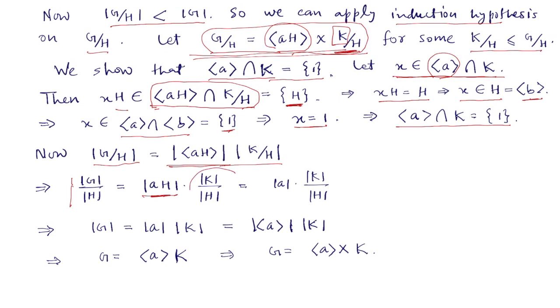The order of K by H becomes the order of K divided by the order of H. We have proved that the order of aH is simply the order of a, so this becomes the order of K. The order of H is cancelled from both sides, so we are left with the order of G equal to the order of a times the order of K, but the order of this element a is the same as the order of this cyclic group. So the order of G is the product of the orders of these two groups, so that means G is the product of these two groups, but the intersection of these two is already the identity, so this shows that G is the direct product of a with K, and this proves the lemma.